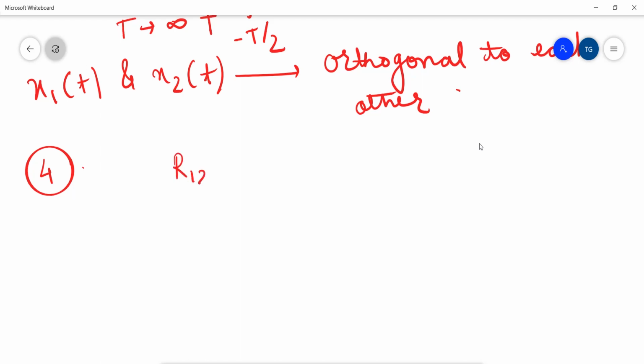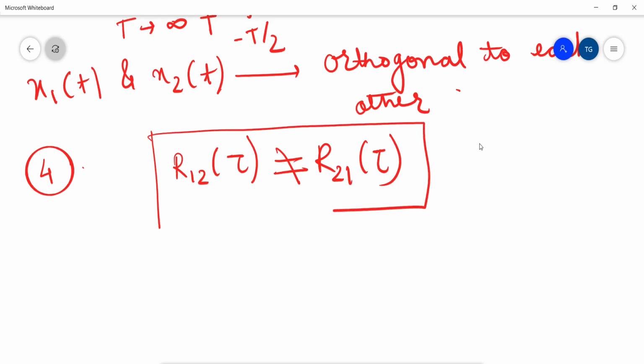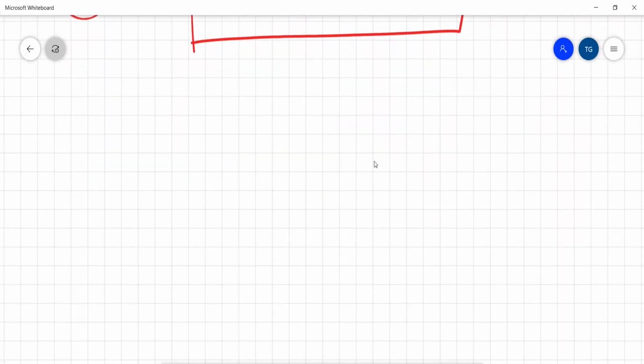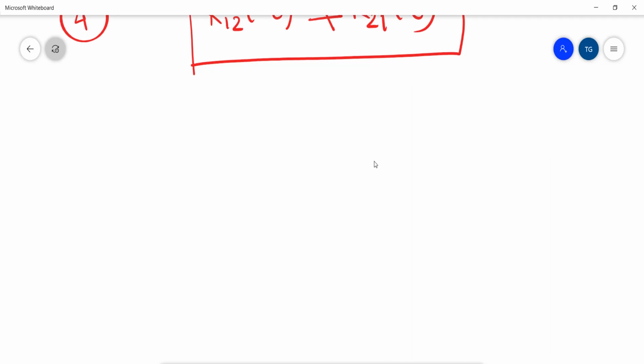That means R12 of tau is not equal to R21 of tau. Then we will see the proof for the conjugate symmetry property, and how it holds good in the case of the cross correlation function.